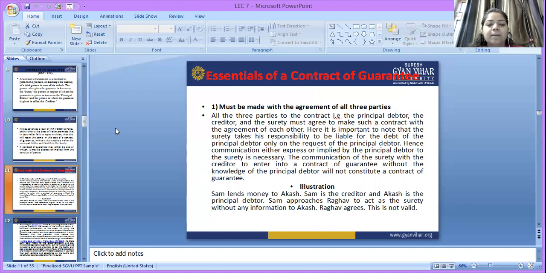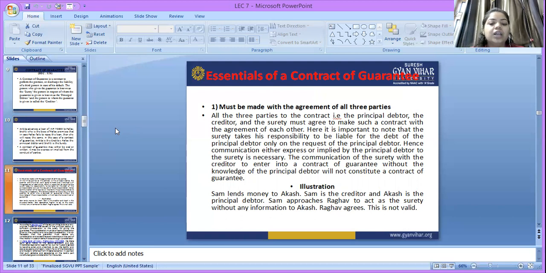Let's take an example. Sen lends money to Akash. Sen is the creditor, Akash is the principal debtor. Sen approaches Raghav to act as the surety. Without a surety, how can Sen give the loan to Akash? So Sen approaches Raghav: if you give the surety for that person, then I am ready to lend.